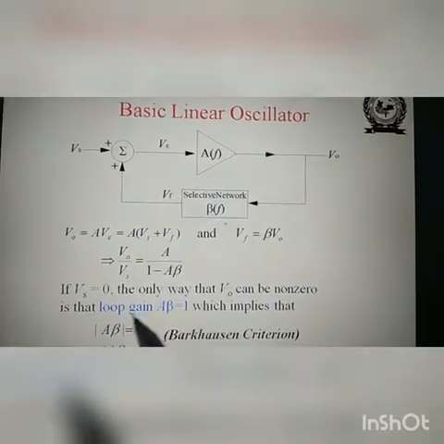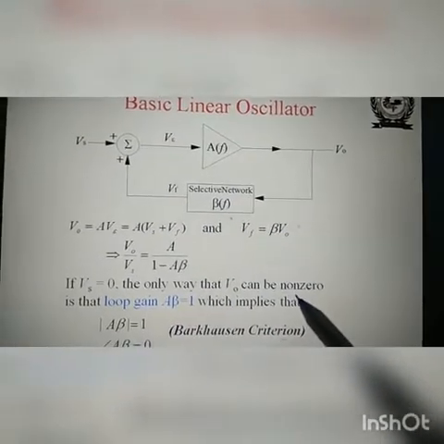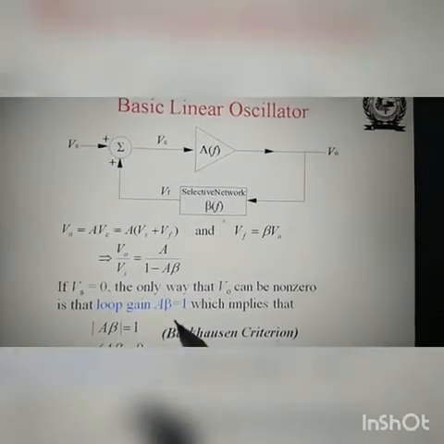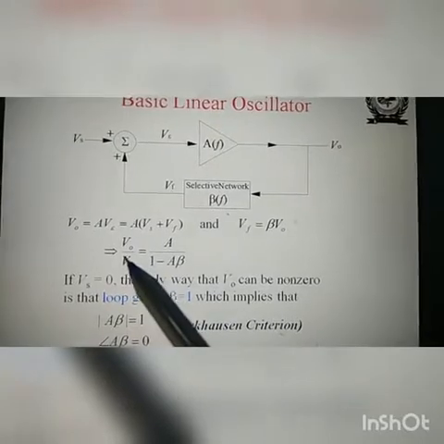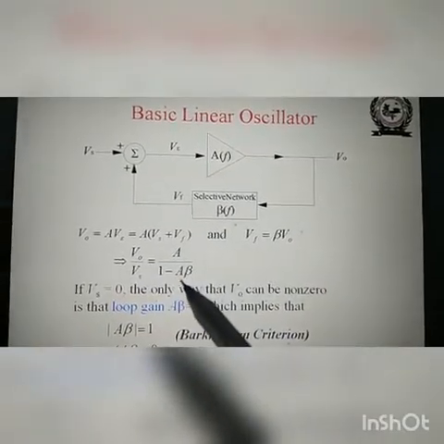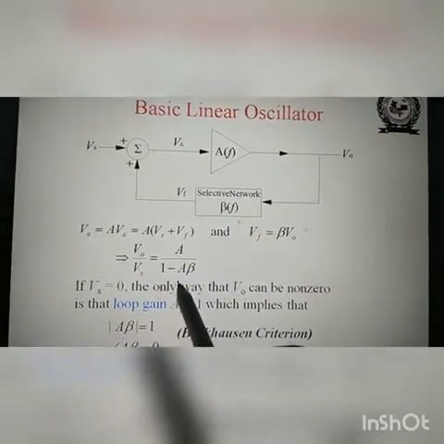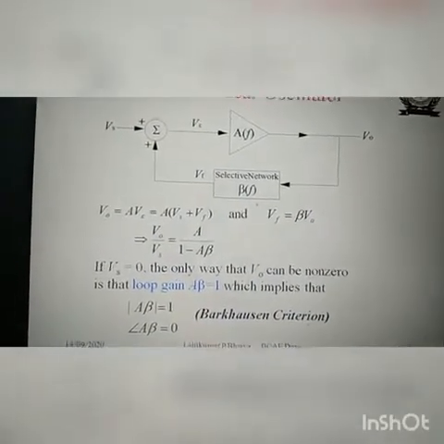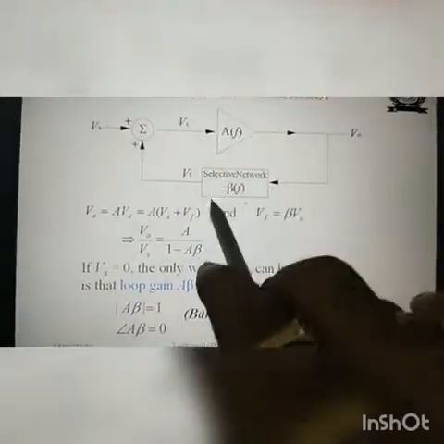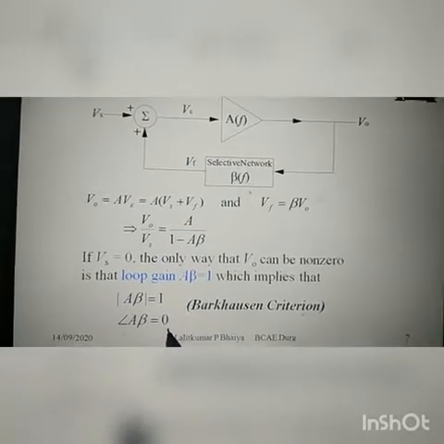If Vs is equal to 0, the only way that V0 can be non-zero is that the loop gain A beta is equal to 1. Because if we put A beta equal to 1 here, 1 minus 1 is 0, and this will become infinite. Then you will get the output continuously. And the phase shift around the loop, the angle of A beta, is equal to 0. So these two criteria should be maintained.